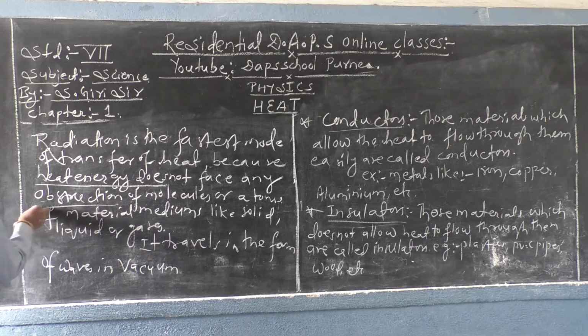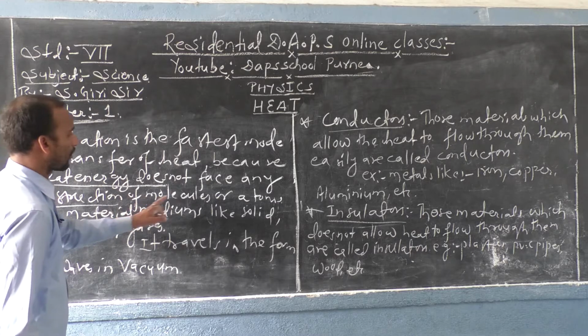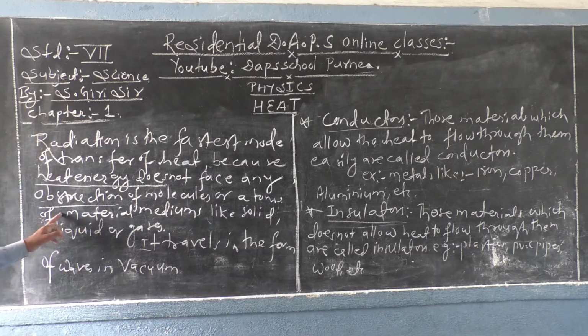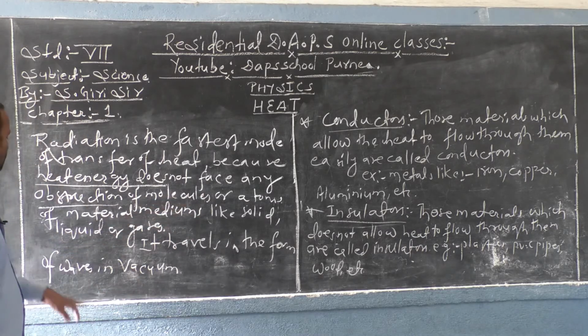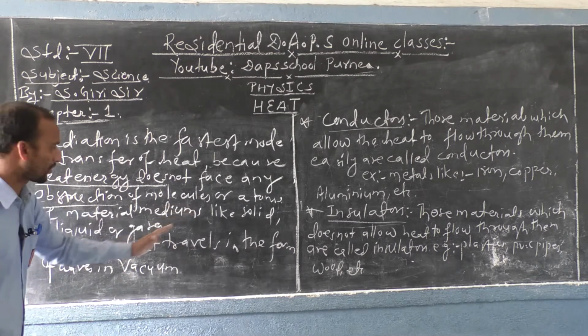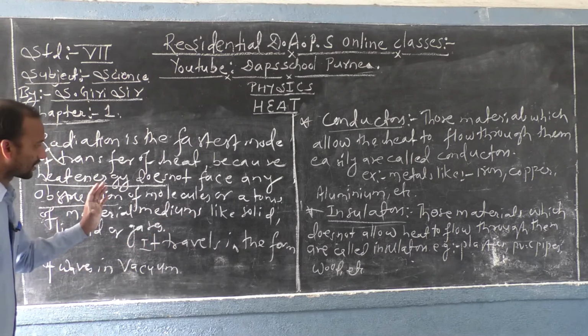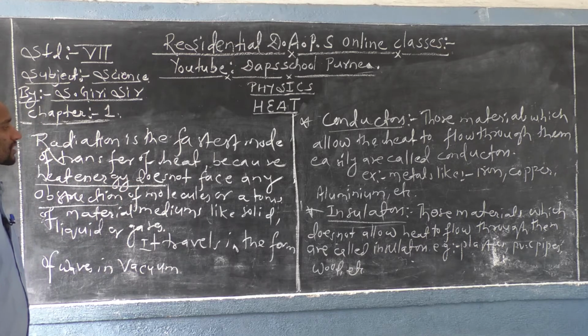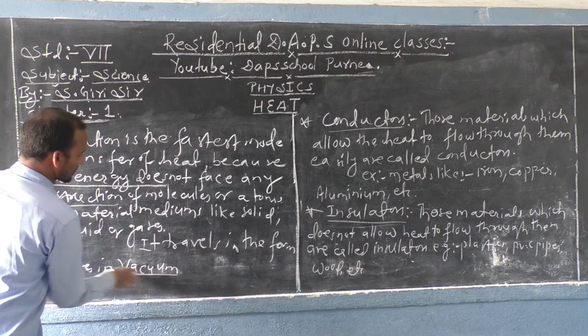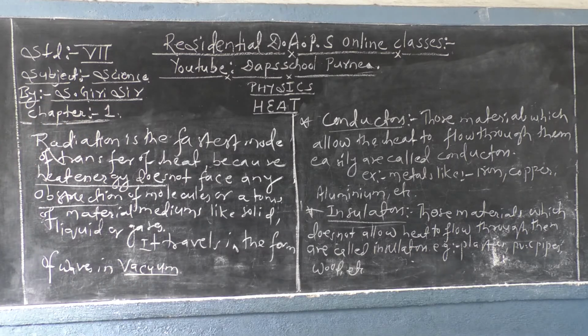Obstruction means any obstacle due to the molecules or atoms, just like that of the material medium in solid, liquid or gases. Because they have molecules, heat energy needs to overcome the molecular force of the material medium, but in the case of vacuum, it does not have to face any obstruction of molecules, so it can easily and quickly travel through the vacuum, in the form of waves.